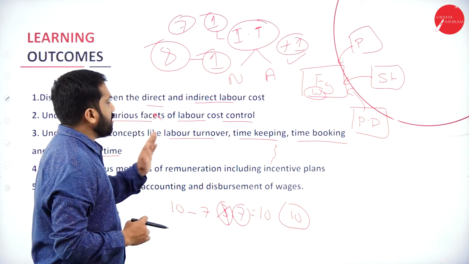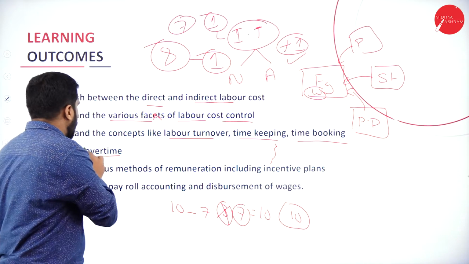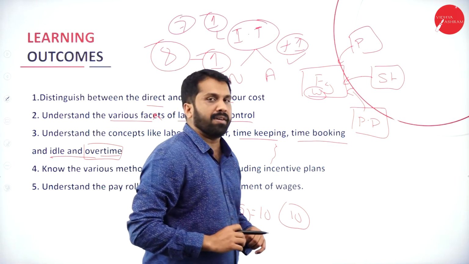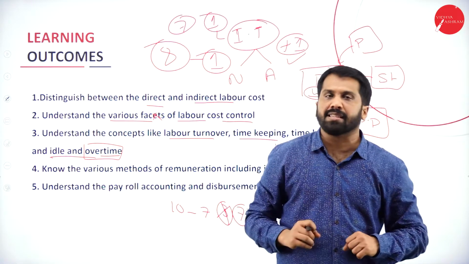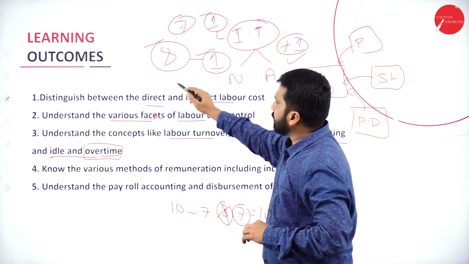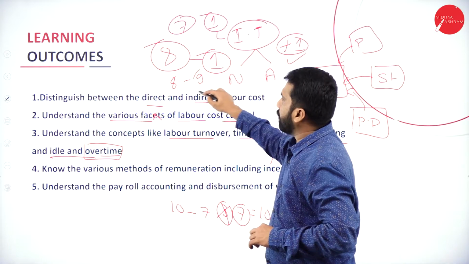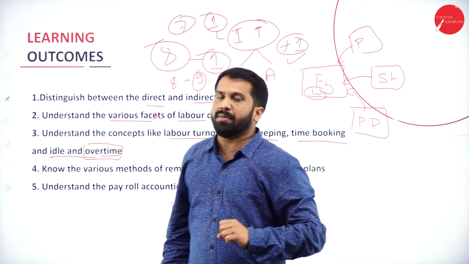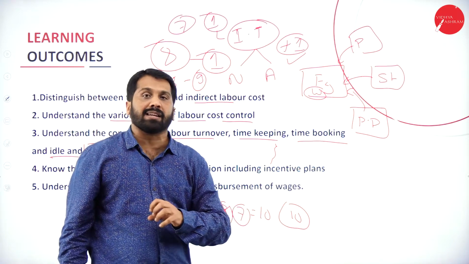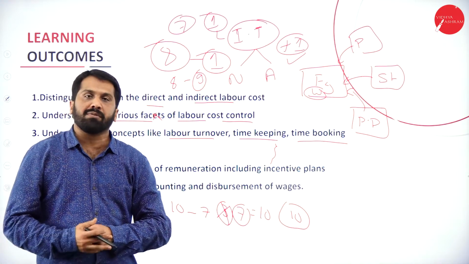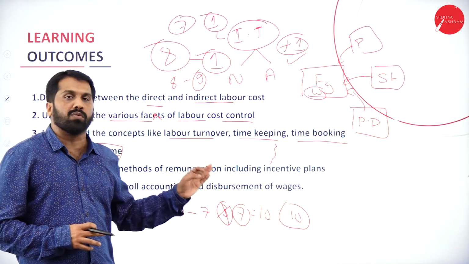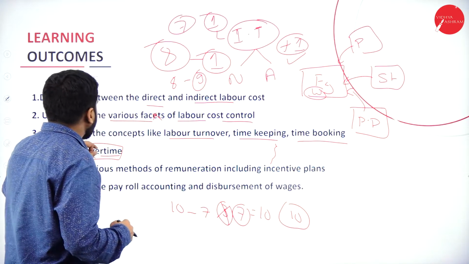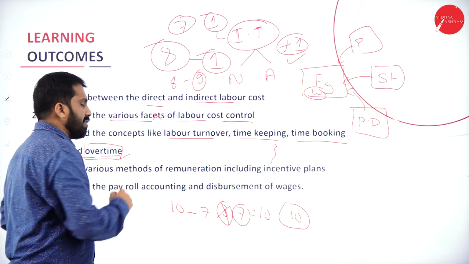Now, we're done with idle time. Now we'll come to overtime. What is overtime? It is nothing but your working hours are 8 hours, but you work for 9 hours, 1 hour extra. Maybe the production requires it, the target will be more, your productivity will be more, or else you want to work more. Whatever extra you have worked, we call it overtime.